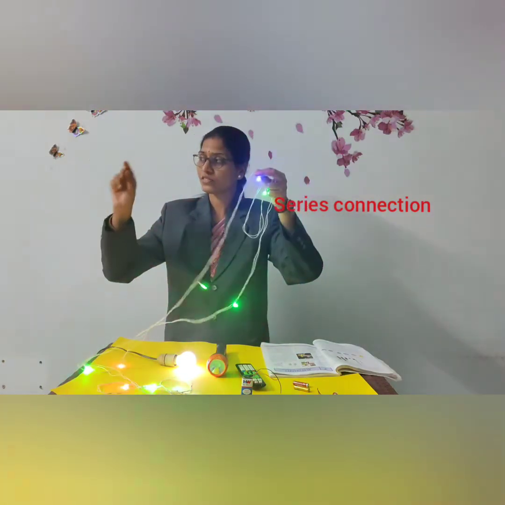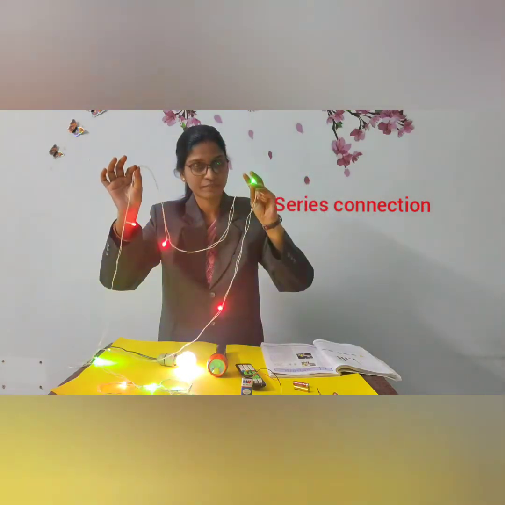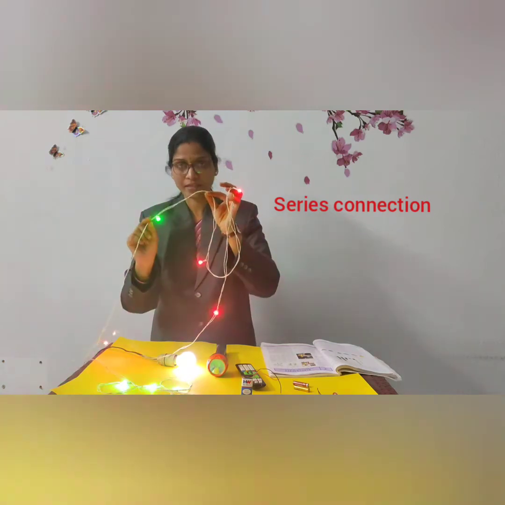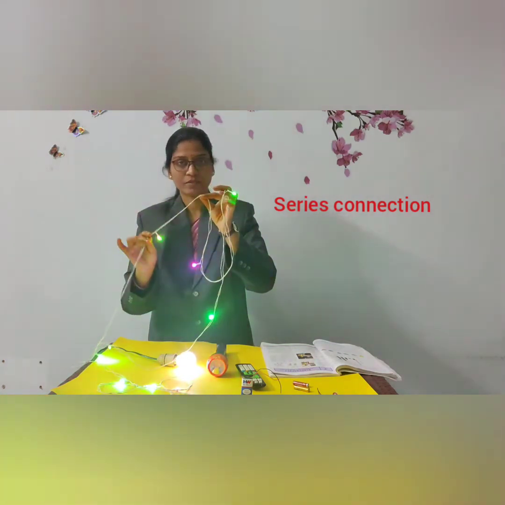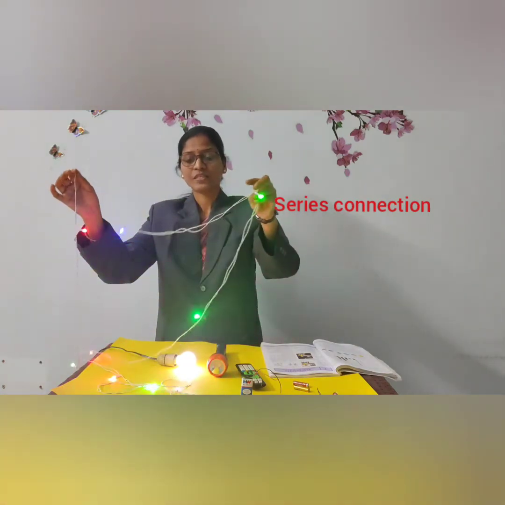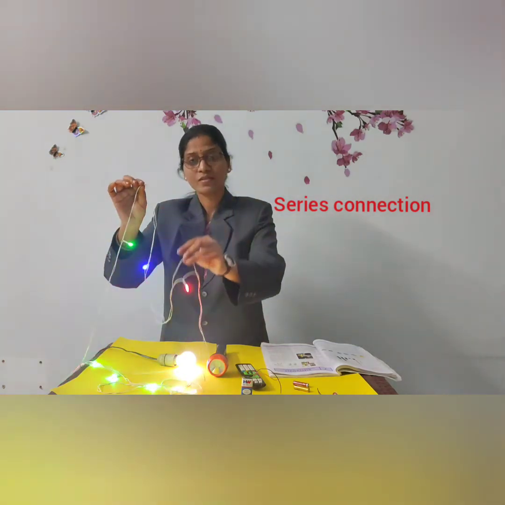If we switch on that switch, all the bulbs will start glowing. They are connected to each other. If any one of the wires is disconnected, all the bulbs will stop glowing. They will fuse. So this is the series connection, wherein all the bulbs are connected with a single wire.